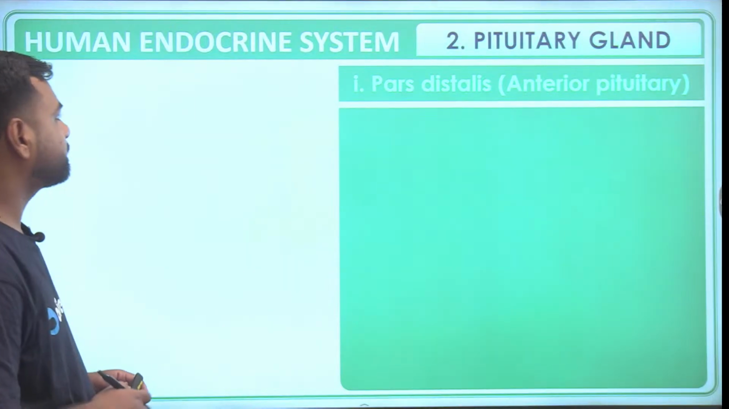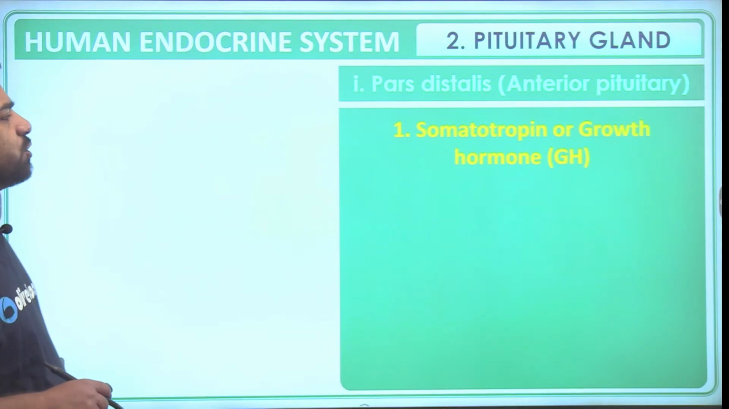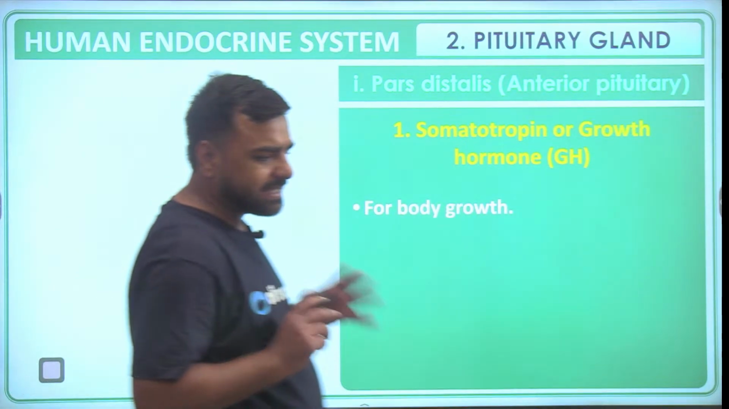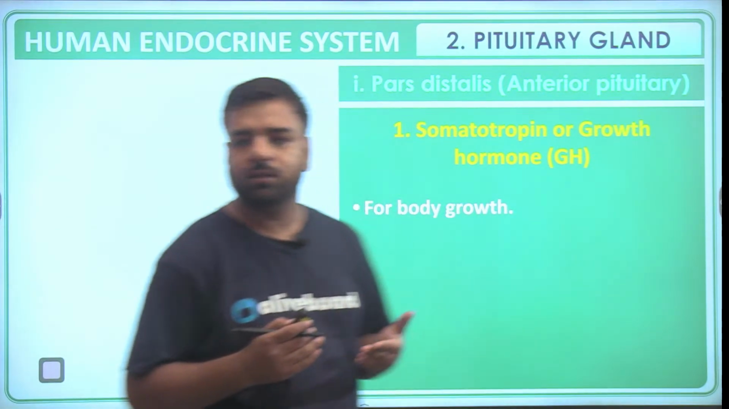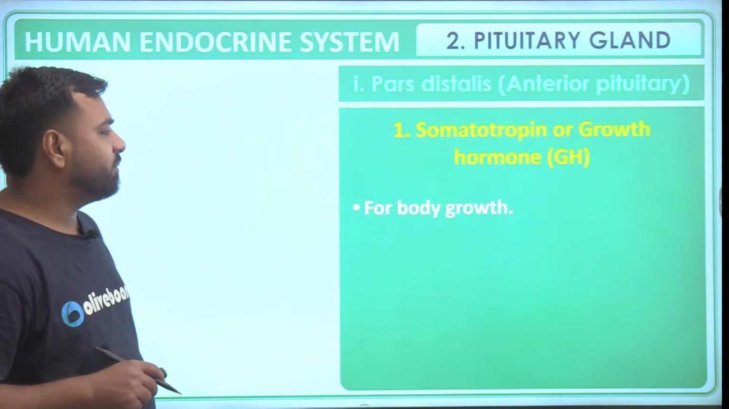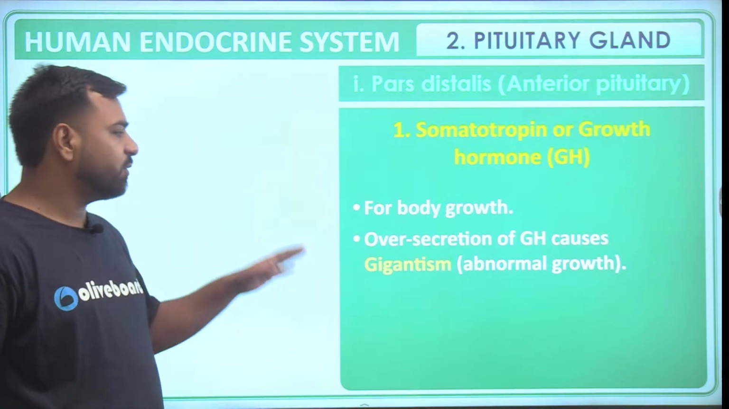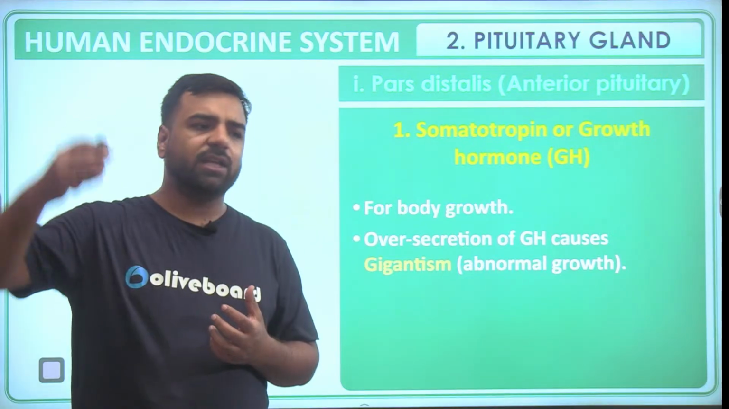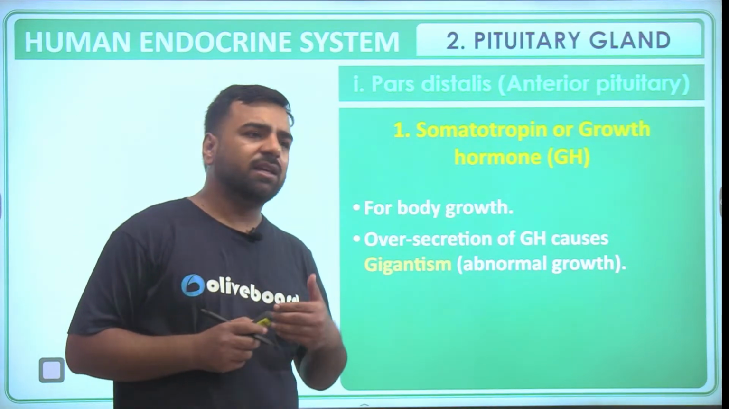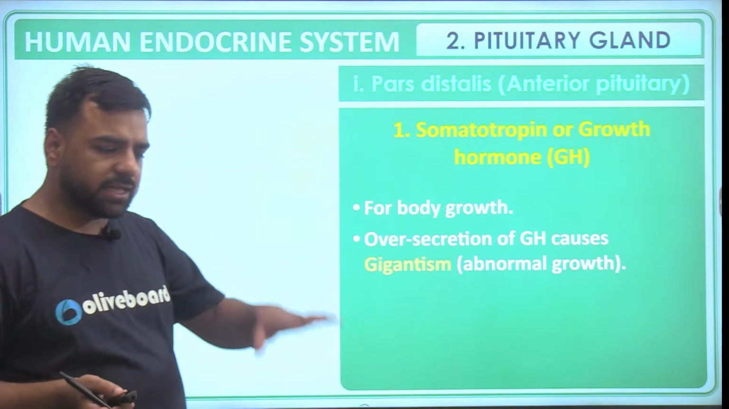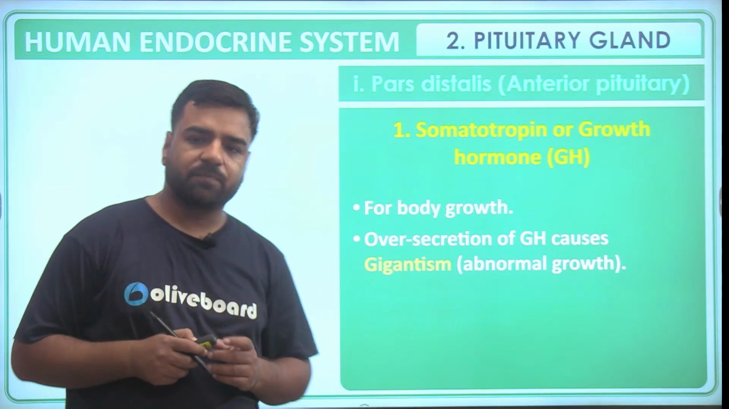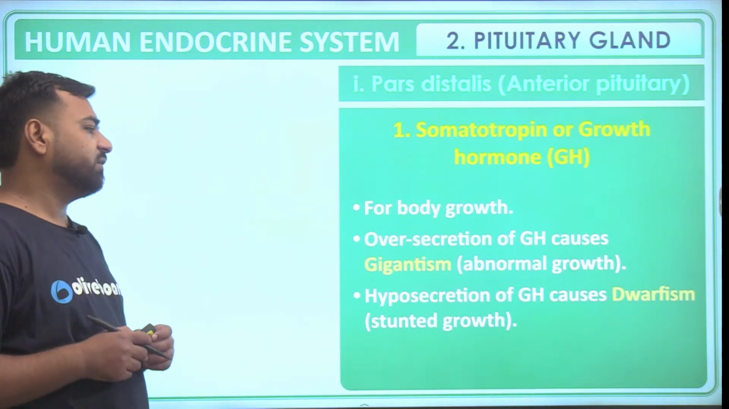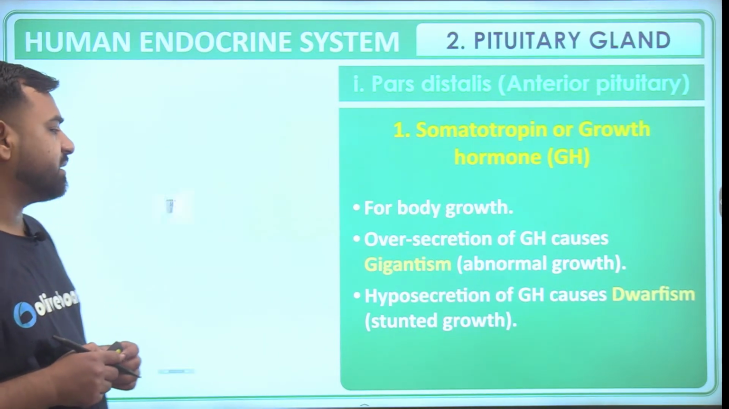Next, talking about somatotrophin or the growth hormone, as discussed, it helps in the growth of the body. It is important for the body's growth. Over secretion of growth hormone causes gigantism, that means the height will be more. But if it is lesser, we say that's dwarfism. Hyposecretion of the growth hormone leads to dwarfism, that is stunted growth.